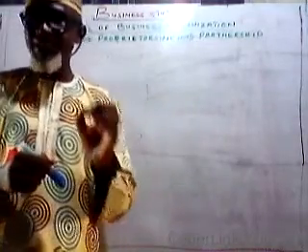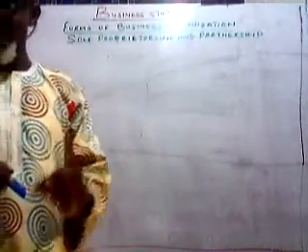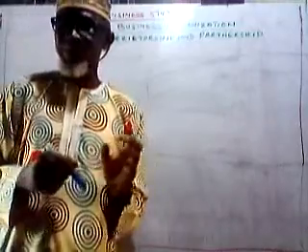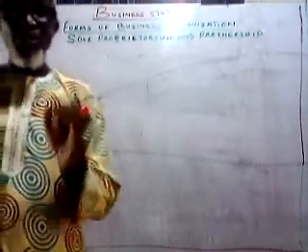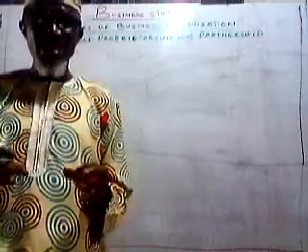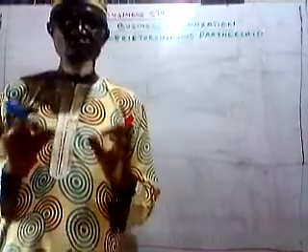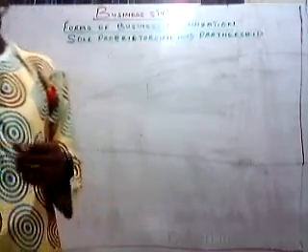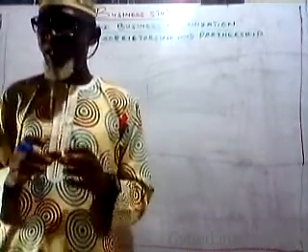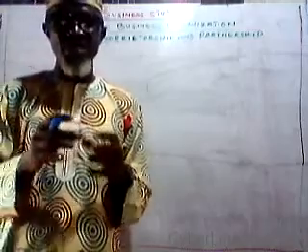Then what are the various features of sole proprietorship? The first one is that this kind of business is easy to set up. Sole proprietorship is easy to set up because a single person is managing and at the same time has control over this business. The second one is the requirement of money to start this kind of business. It requires a small amount of money to start.